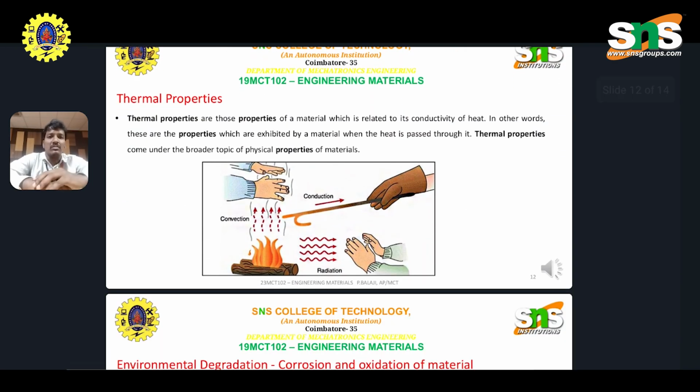Okay, so this is the thermal property. The thermal property of a material is related to the conduction of heat. It is the property exhibited by the material when heat is passed through it. Thermal property comes under the broader topic of the physical properties of materials. You can see convection, conduction, and radiation on the screen.